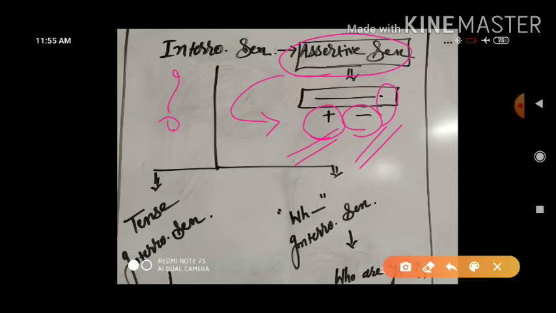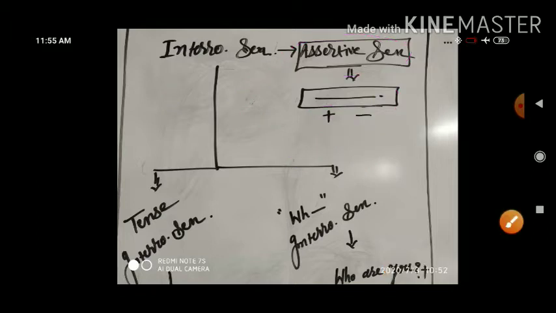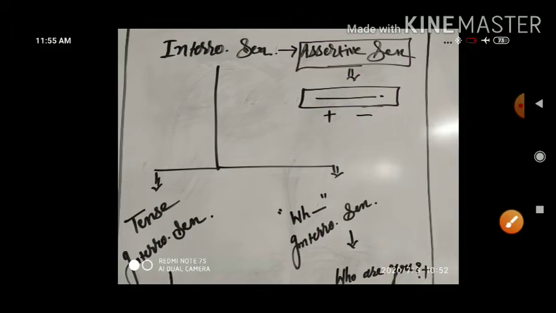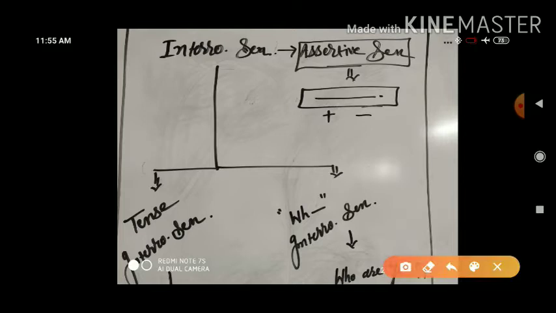Now we will move ahead with the types of interrogative sentence. You see, there are two types of interrogative sentence. If it is tense interrogative, be form or auxiliary will be in the initial place. That is the identity of tense interrogative. Or it can be WH interrogative.